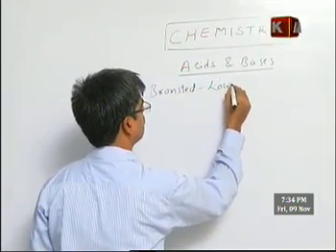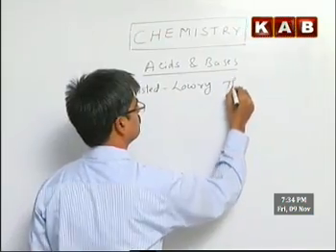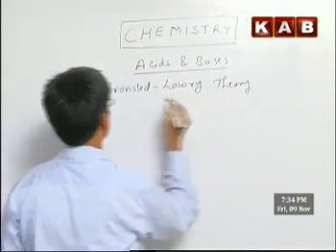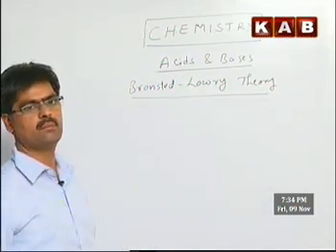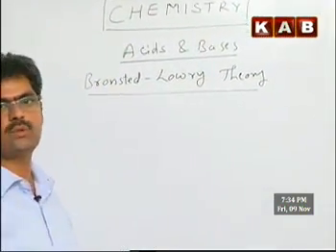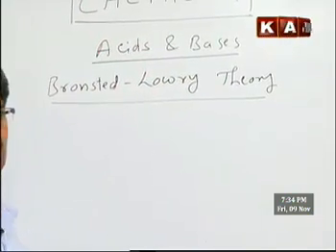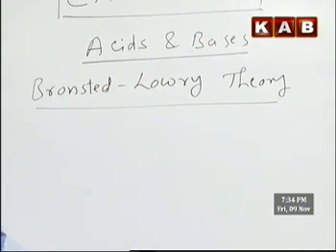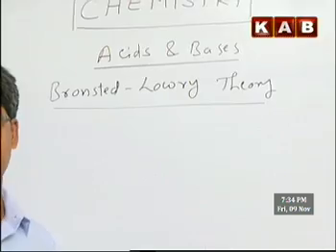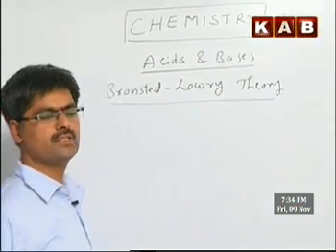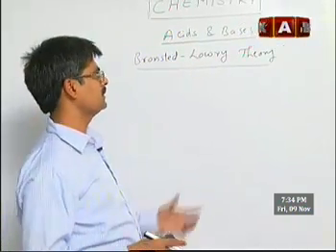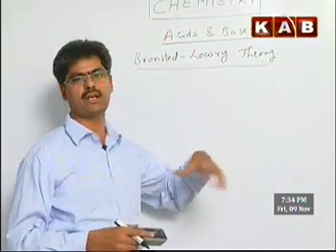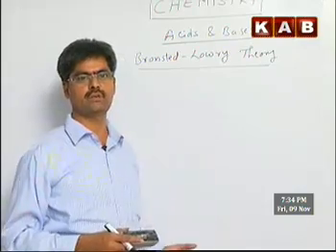Previous to this there was the Arrhenius theory, which is applicable only to aqueous solutions. It could not explain the acidic nature of gases like carbon dioxide or sulfur dioxide, or the basic nature of ammonia, calcium oxide and so on. Therefore, this theory is more general and more simplified compared to the Arrhenius theory.